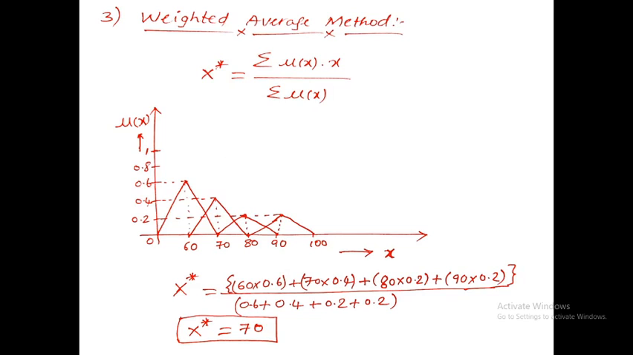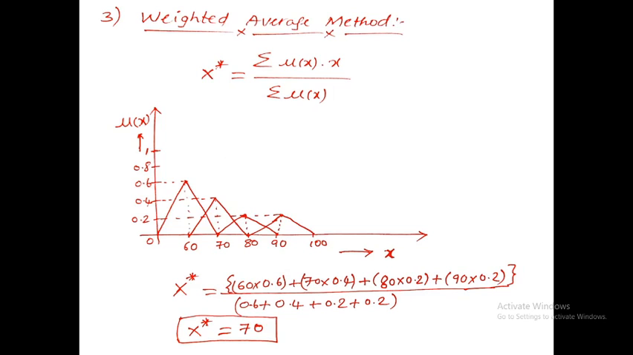So if you do the calculations, you will get x star is equal to 70. So that is the crisp value. Like this we can convert the fuzzy set into the crisp set. By this we can get the complete fuzzy logic system.